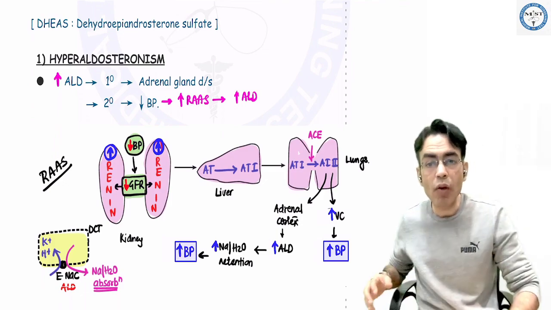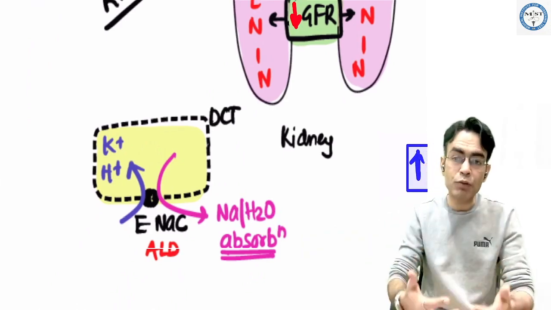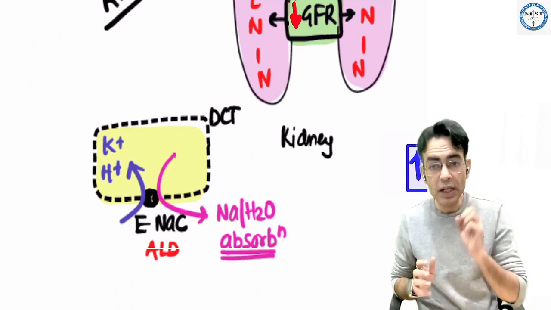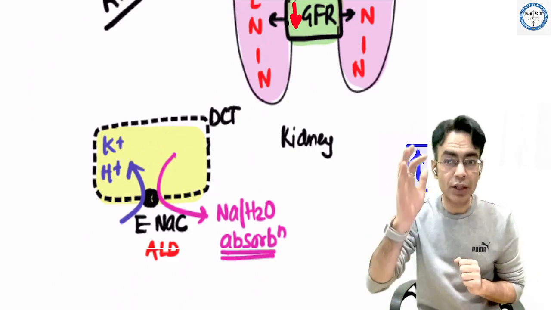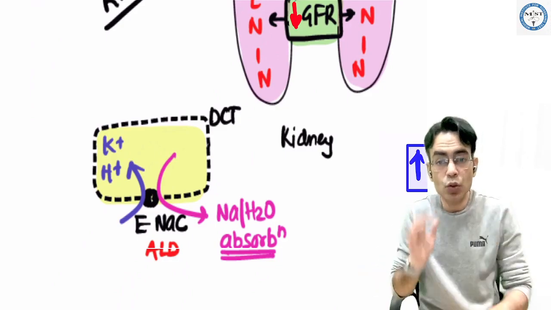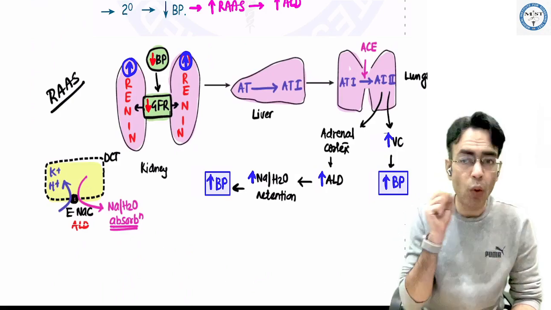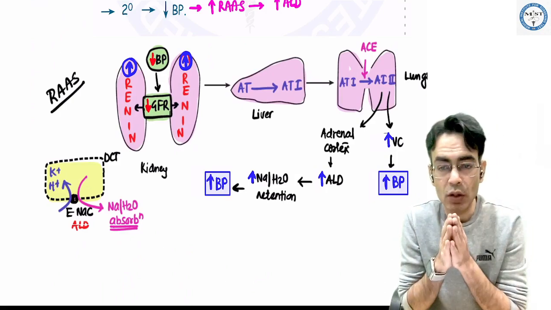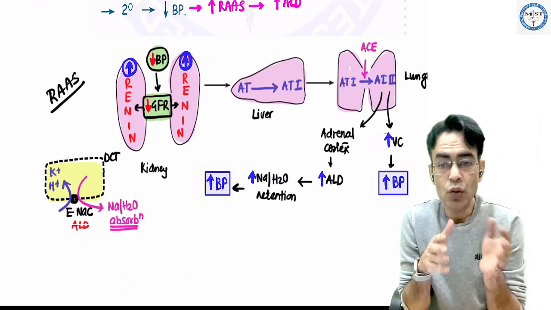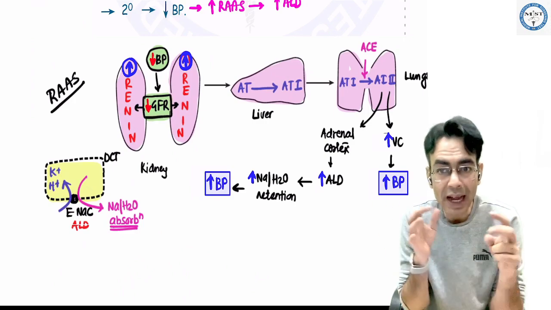And aldosterone works over our ENaC channel by absorbing the sodium and water. It absorbs sodium and releases potassium and hydrogen in the urine. So now you are absorbing more sodium, more water, so you are increasing the blood pressure. This is how aldosterone is working. It absorbs sodium and chloride plus water. And aldosterone is in direct relation with renin. So generally, if you ask me who controls aldosterone more, that is your renin, the RAS system.